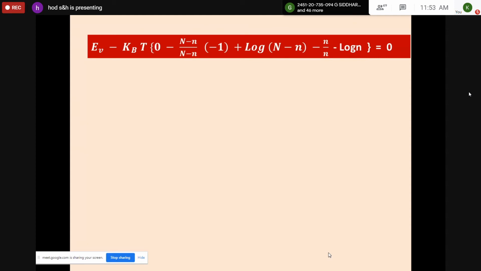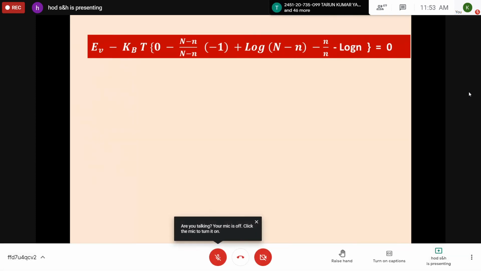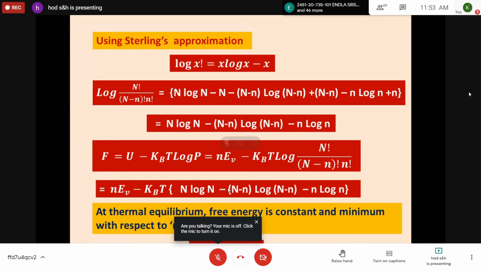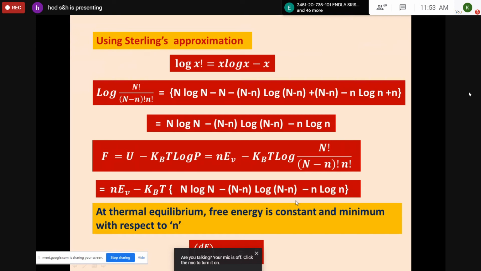So this is εV minus kBT common. Then dou by dou n of capital N is 0, because the differentiation is with respect to small n only. And for the second term, that is minus (N minus n) log (N minus n), it is the 1 by x formula.